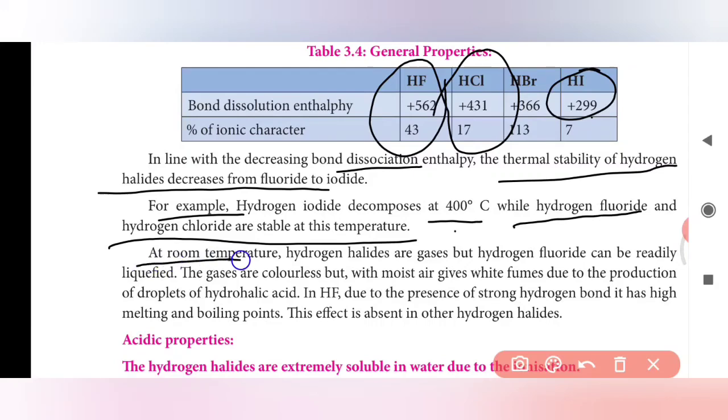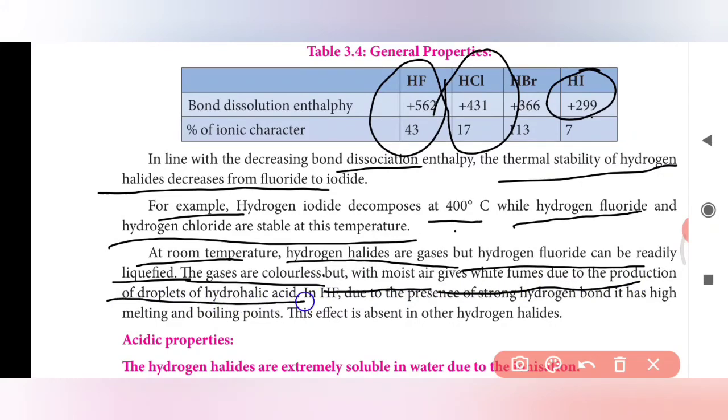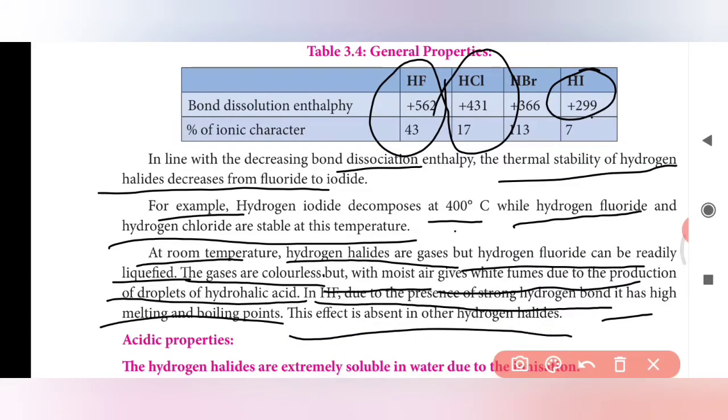At room temperature, hydrogen halides are gases, but hydrogen fluoride can be readily liquefied. The gases are colorless, but with moisture they give white fumes due to the production of droplets of hydrochloric acid. In HF, due to the presence of strong hydrogen bonds, it has a high melting and boiling point. This effect is absent in other hydrogen halides. HF can form a strong hydrogen bond between two HF molecules, so it has a high melting and boiling point.